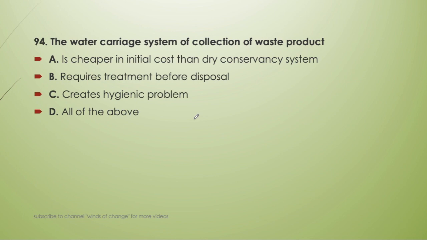Next question. The water carrier system of the collection of the waste product is cheaper in initial cost than dry conservation system, requires treatment before disposal, creates hygienic problem, or all of the above. So water carrier system of collection of waste product. First of all, it is not cheaper in initial cost compared to the dry conservation system. Obviously it will be costlier, because laying of the pipe below ground level will obviously have a higher cost.